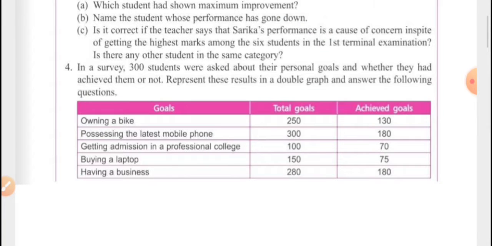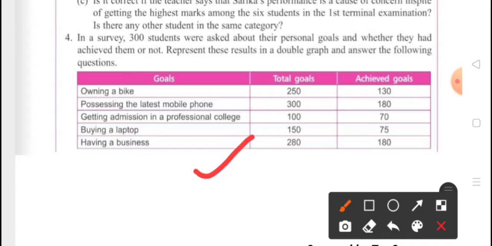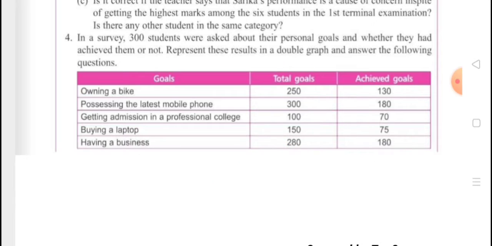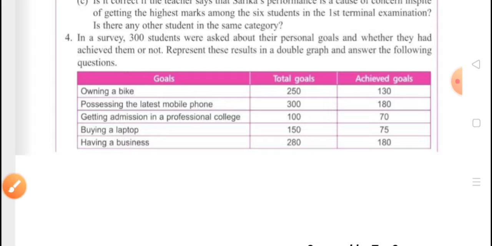Okay. Now let's move to the last question, question number 4. In a survey, 300 students were asked about their personal goals and whether they had achieved them or not. Represent these results in a double bar graph and answer the following questions. So this is the data and we have to draw a double bar graph of these two given datas, and here the smallest number is 70, right, and the biggest number is 300. So according to that we will draw a bar graph.